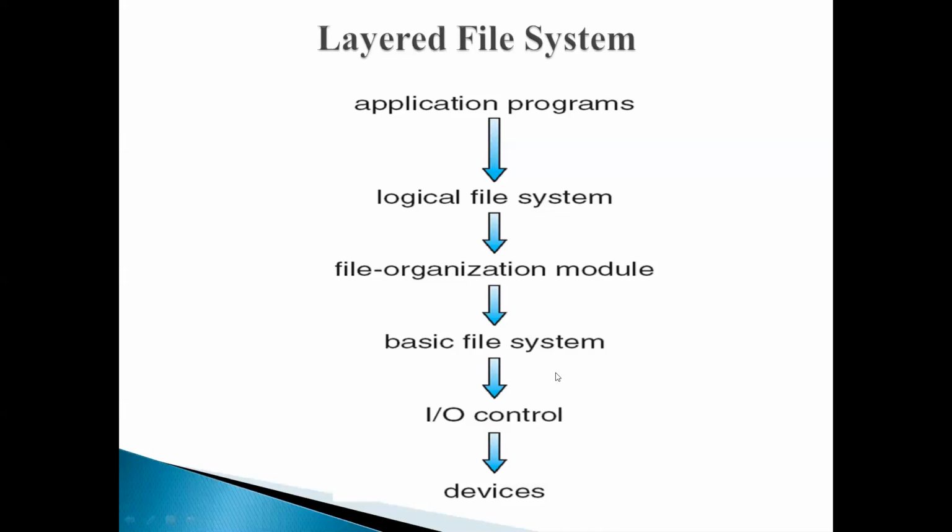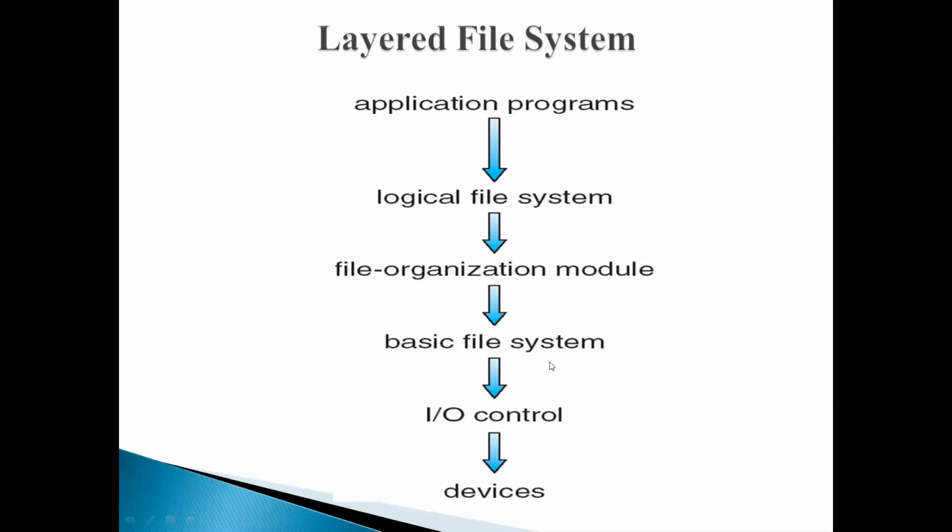Each block is identified by its numeric disk address, but the basic file system will only issue commands that give the block number. The actual logical address will be converted to the physical address of the block by the operating system. So that is the function of the basic file system. It will issue generic commands to the device driver to read and write the physical data blocks on the disk.